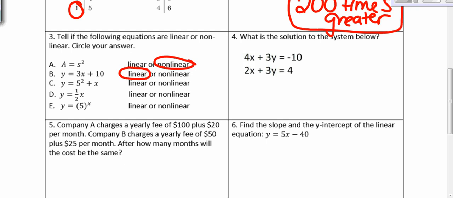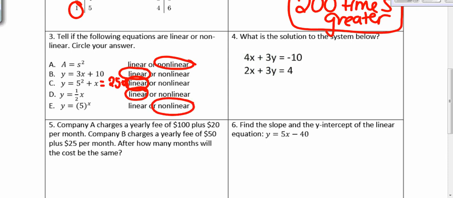Here, C, y equals 5 squared plus x. 5 squared is a number, so this really is 25 plus x, which again is a linear equation. D, y equals 1/2 x. That is also a linear equation with the slope of 1/2 and a y-intercept of 0. Remember, we don't have to write the 0 if the line crosses through the origin, so that is linear as well. And here we have E, y equals 5 raised to the exponent of x. That is a nonlinear equation.